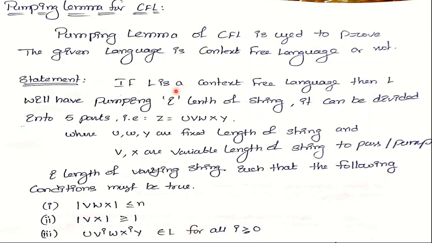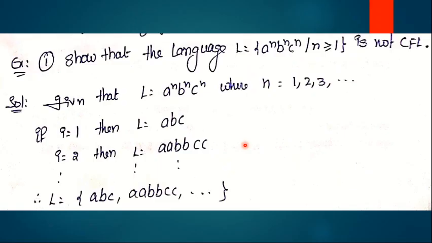That means whenever we assume some string from the given language, that is z equivalent to u v w x y existing in the language, then u v power i w x power i y also belongs to the language. Then we can say that that particular language is a context-free language. Otherwise, it is not a context-free language.